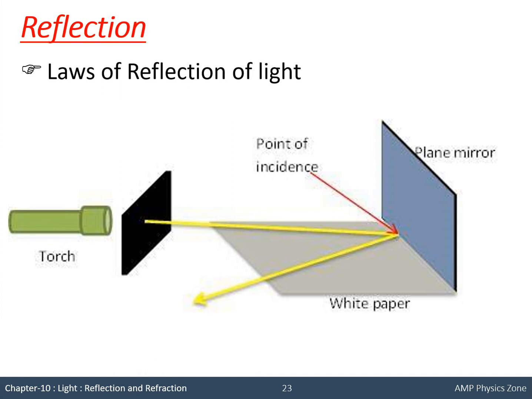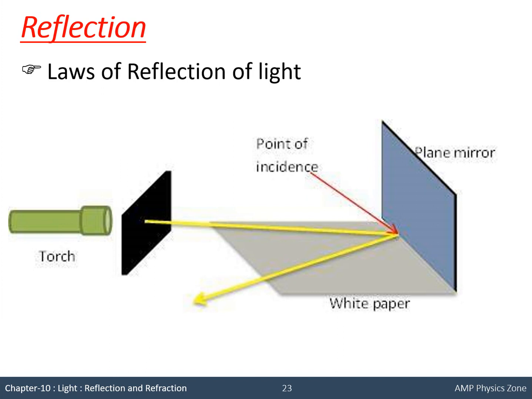Now you can perform an experiment at home also. You can take a cardboard, make a pinhole in it, then you need a torch, a plane mirror and a white paper. Now you have to keep the plane mirror as shown in the diagram at 90 degrees with the white paper.